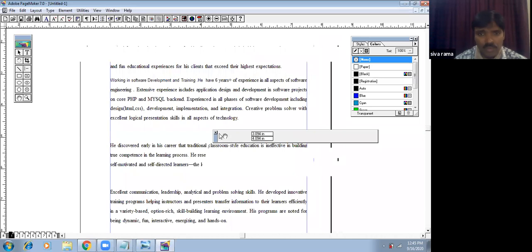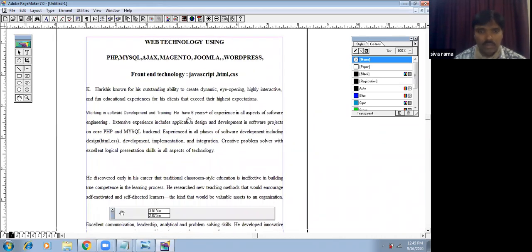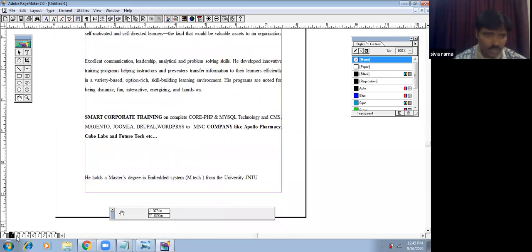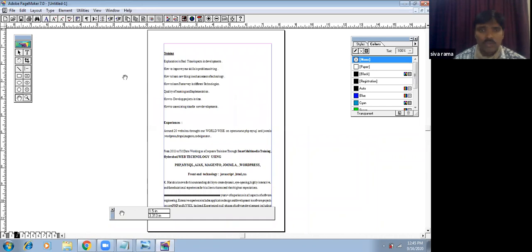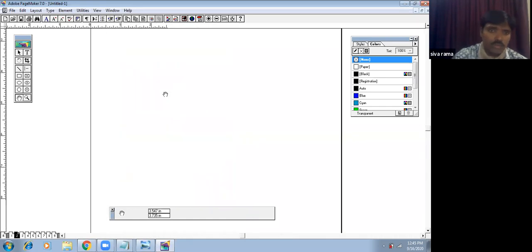PageMaker seems to be very easy, but working in it, you need to learn so many things. We can flow the data very easily. We can go to the next page and view the data. Here, Control 1 gives the actual window view.